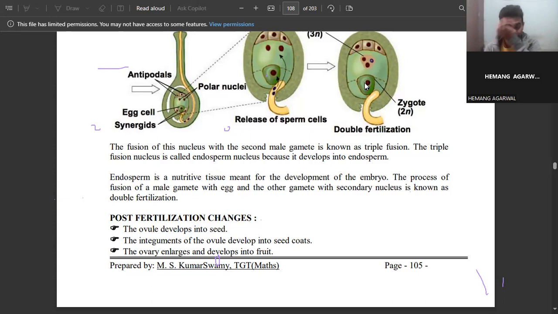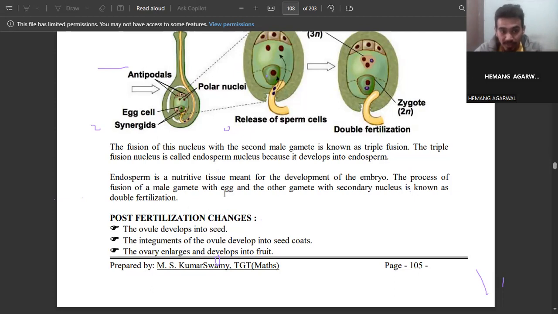Because of that, the endosperm is very nutritious. Like in coconut, we drink that endosperm. It has a high amount of food material, which is used for growth purposes like seed germination, since a lot of activity takes place there and they need food for growth. So the endosperm is 3n. This one, the zygote, is 2n, but the endosperm in coconut is 3n, which is called triploid. Endosperm is a nutritive tissue meant for the development of the embryo.